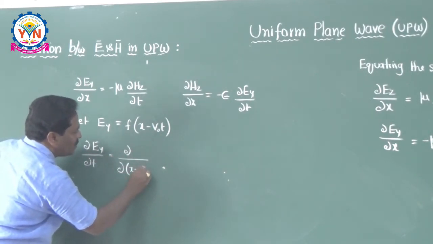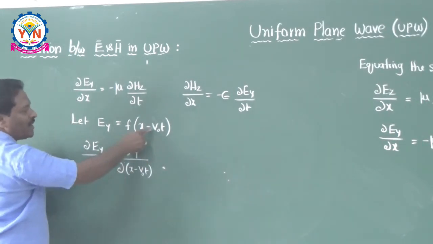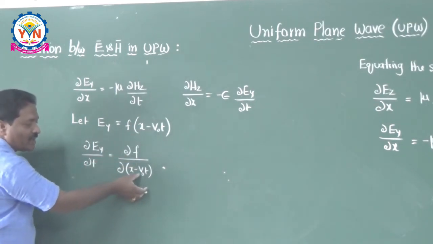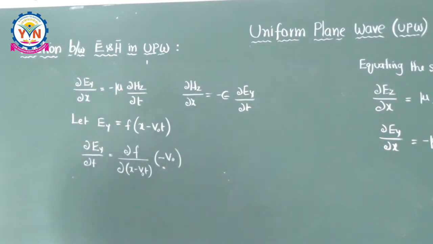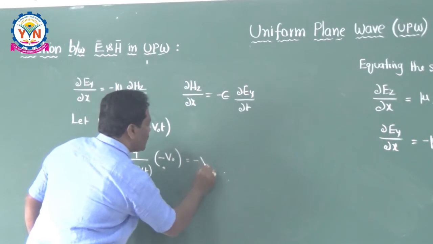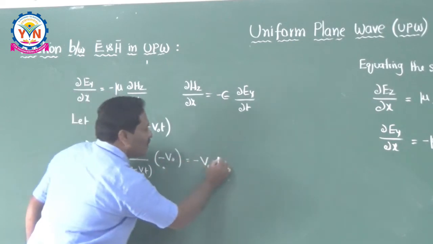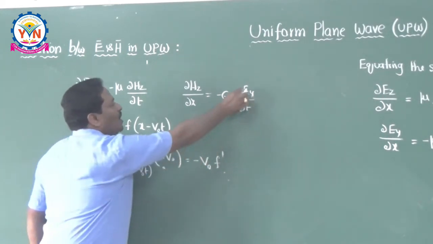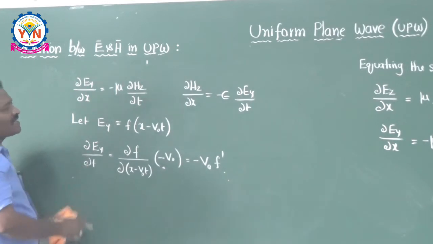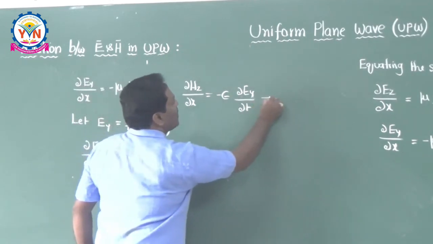x minus v naught into t, if I do the derivative of this function with respect to x minus v naught, then once again if you do the derivative, it becomes minus v naught. So that is equal to minus v naught into ∂f/∂(x minus v naught), which means derivative of f. That derivative of f I can substitute here, minus v naught into f dash. Now this minus v naught into f dash is nothing but ∂Ey/∂t. I can substitute here so that I can get the answer in no time. Therefore, this is the third equation, right?